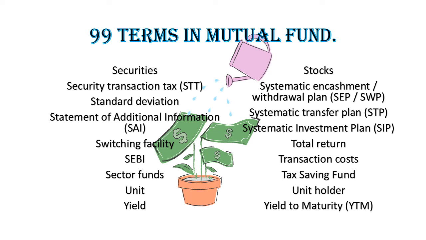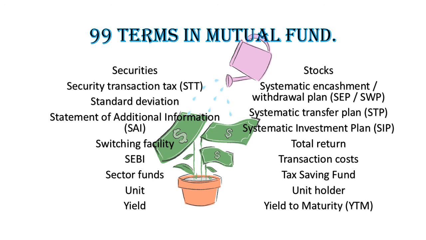Tax Saving Fund. These are equity funds that offer tax benefit on investing. Currently there are two kinds of tax saving funds, Equity-Linked Savings Schemes, ELSS, and Rajiv Gandhi Equity Savings Scheme, RGESS. These offer tax benefits under Section 80C, for ELSS, and Section 80CCG, for RGESS. Unit holder. An investor who holds mutual fund units.